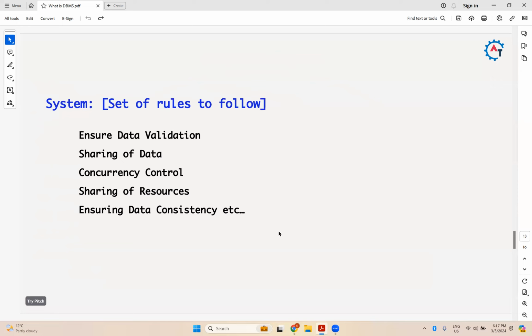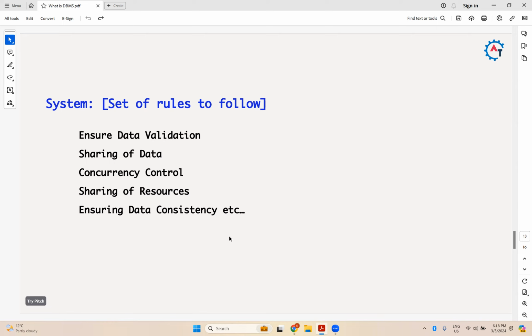So for that, there should be a system, database management system. System means a set of rules to follow. So ensure data validation, sharing of data, concurrency control, sharing of resources, ensuring data consistency. So if you have a set of rules, you can provide the proper information.